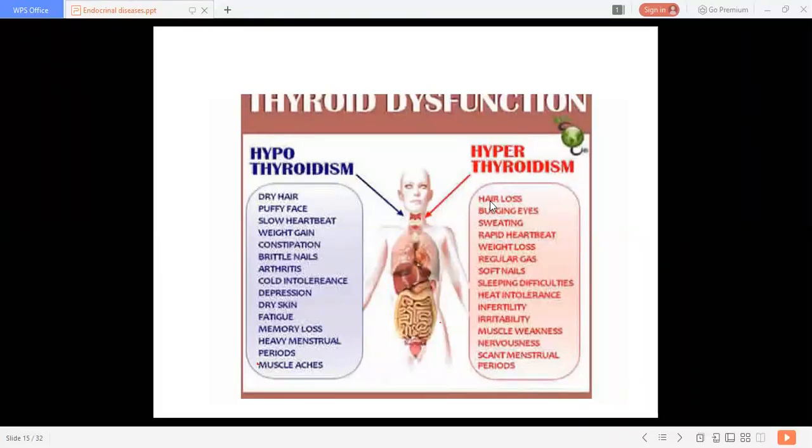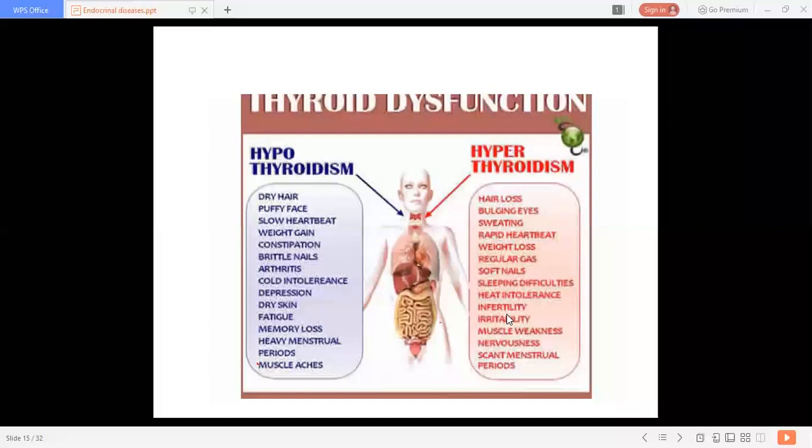Hyperthyroidism: hair loss is more. Here dry hair, here hair loss. Then bulging, that is protruding eyes. Sweating is more. Then rapid heart rate, here the heart rate is slow. Then weight loss is there, here weight gain. Then regular gas, then soft nails, then sleeping difficulties, heat intolerance, here cold intolerance, then infertility is more.